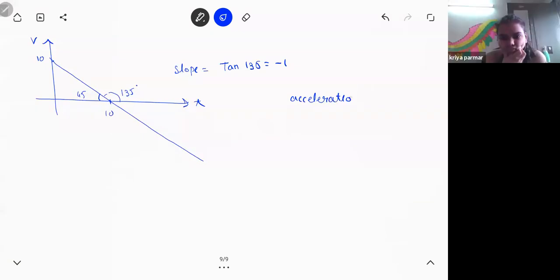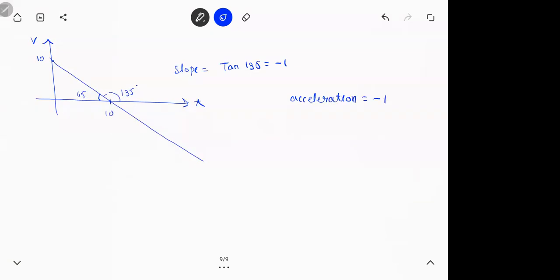Whenever someone asks you to plot, it is a straight line, isn't it? Now for a straight line, the slope will be the same. So this is 45. Remember, you should take this angle 135. So what is slope here? Tan 135, which is -1, and we know acceleration is -1 then. Meaning throughout the motion, your acceleration is constant.